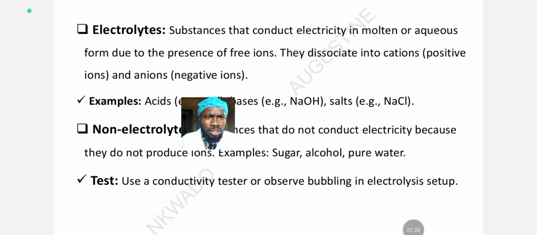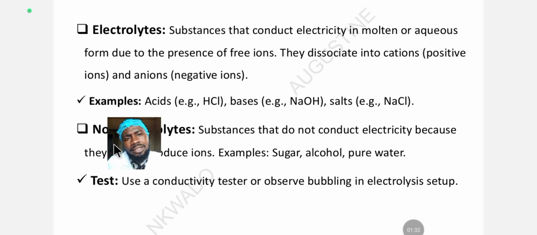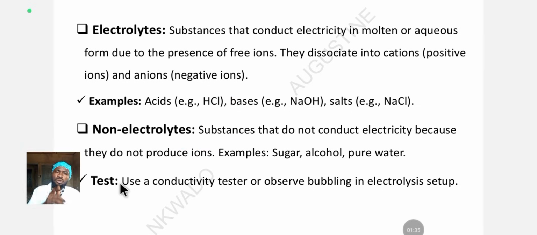Let's get into it. Electrolysis. Before we look at this electrolyte we have here, let's understand the concept of electrolysis. What is electrolysis? Electrolysis can be defined as the chemical decomposition of a compound in a molten form, which is brought about by the passage of direct current. That is electrolysis. And a compound that conducts electricity and decomposes during the process is called an electrolyte.